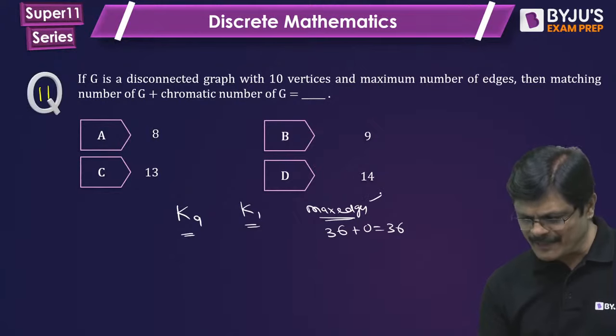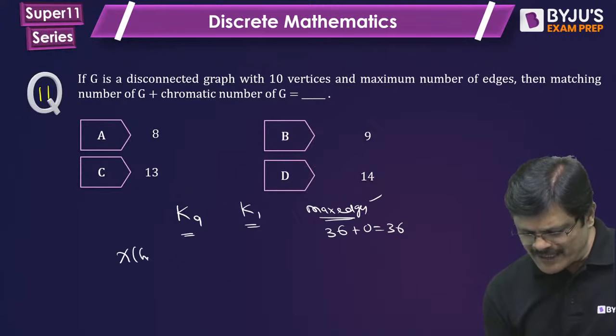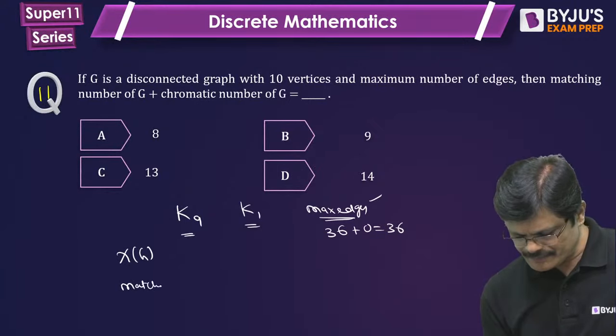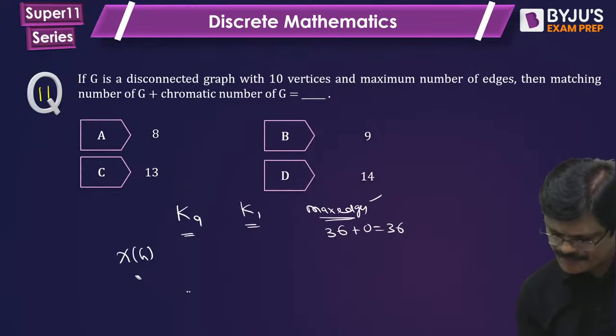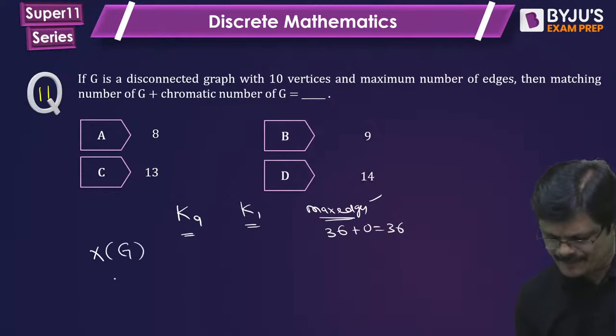That was a different question. But here you have to say the chromatic number. What is the chromatic number of this and what is the matching number? We denote the matching number by alpha dash. Chromatic number of the graph and matching number of the graph.